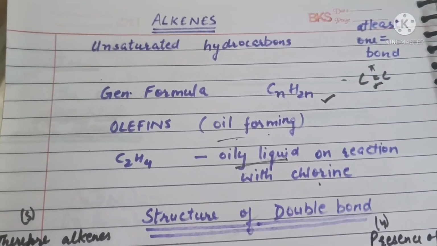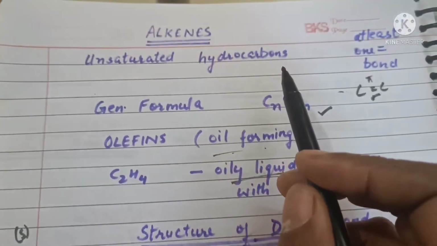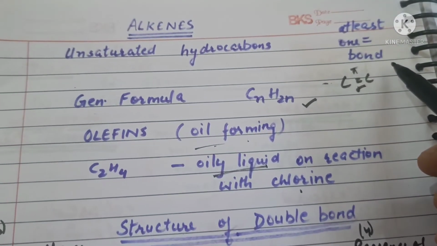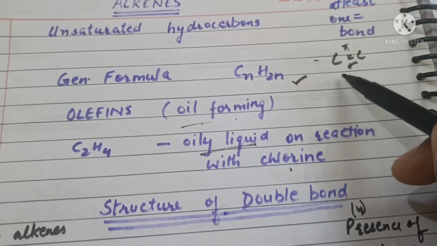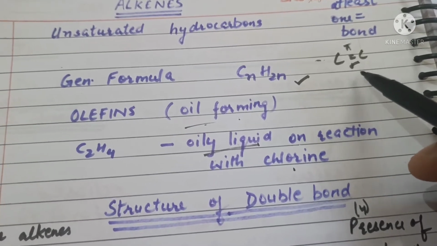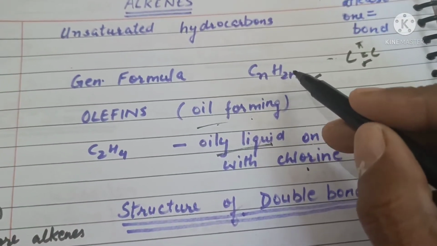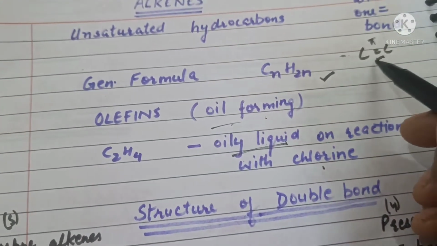Our topic for today is alkenes. Alkenes are unsaturated hydrocarbons having at least one carbon-carbon double bond. The general formula, because of the presence of double bond, there will be two hydrogen atoms less. So the general formula will be CnH2n. Two hydrogen atoms are less because of the double bond.